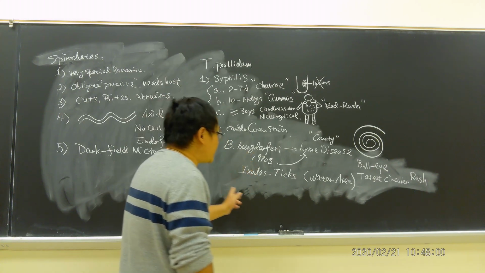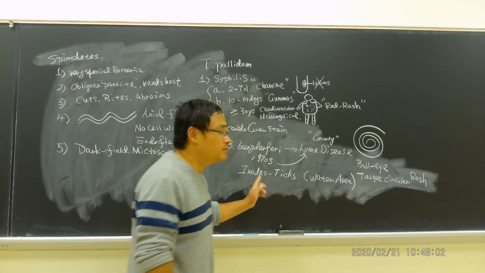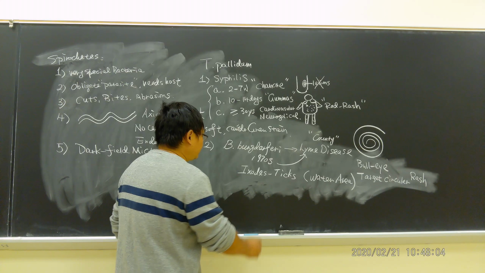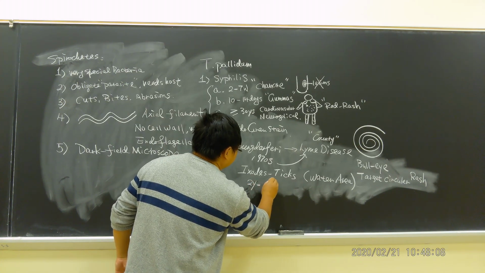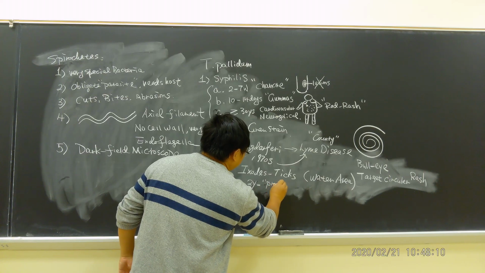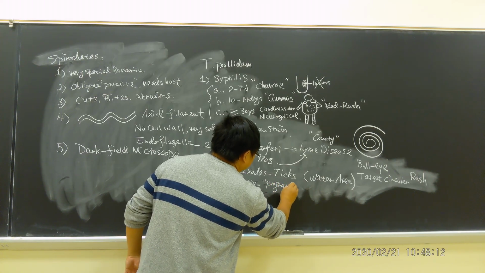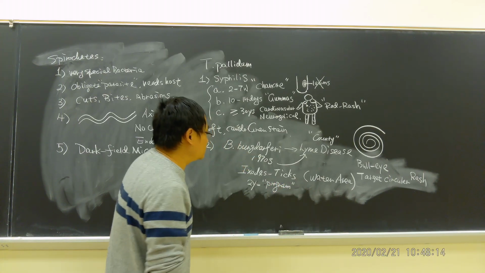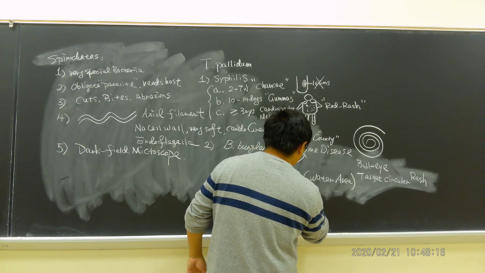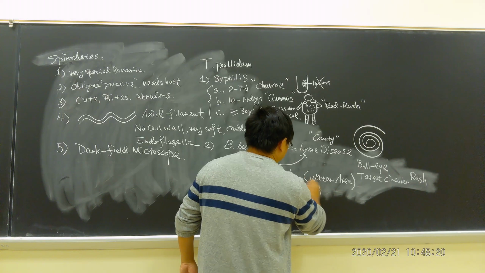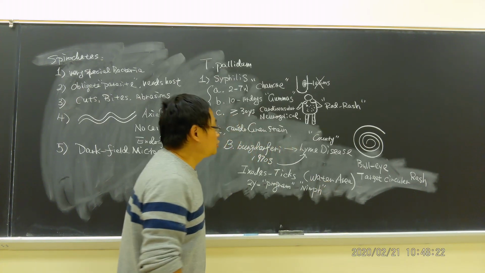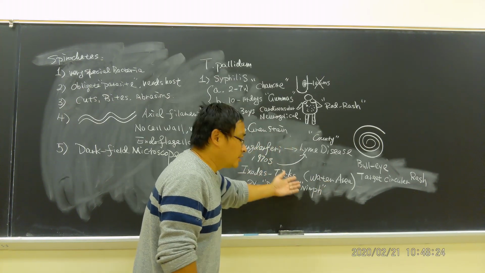This tick is actually an intermediate host. At the beginning, we have the picture. It's a 2-year transfer program. I almost say it's like a master's degree. It's a 2-year program. Now, what happens is that, first of all, this Ixodes, you have a nymph. This nymph will carry Borrelia burgdorferi.